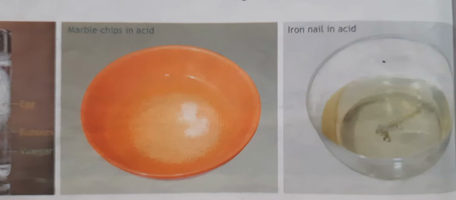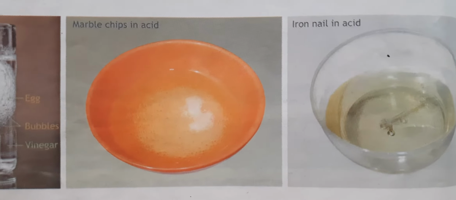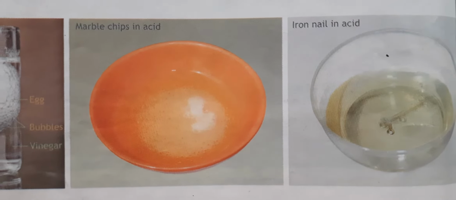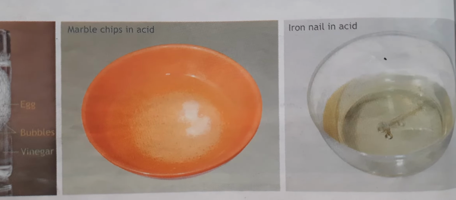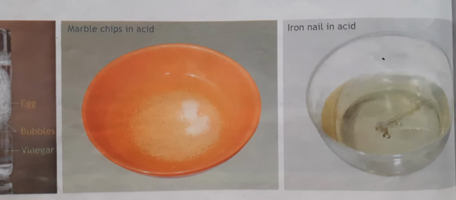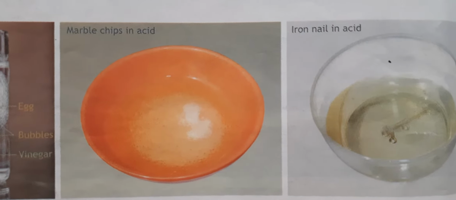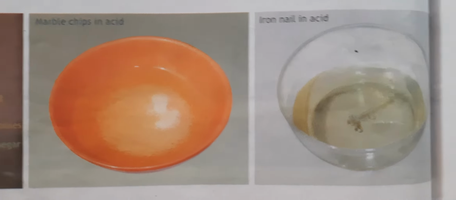Now the second reaction shown here is marble chips and acid. As soon as you add marble chips into acid, it gets cleaner because the outermost surface of the marble is eaten up by the acid.